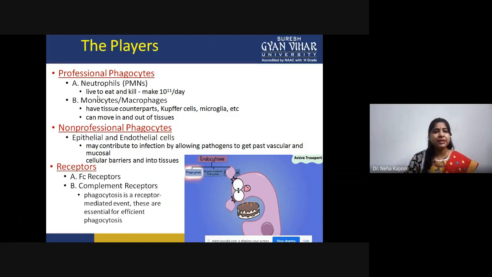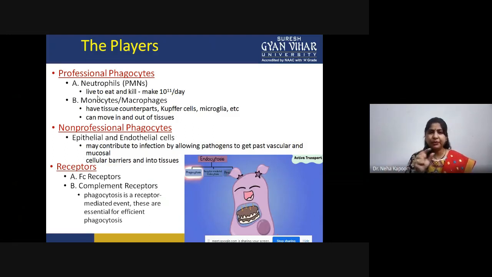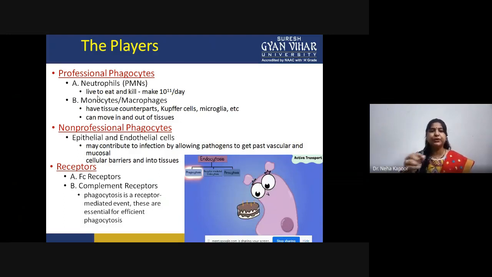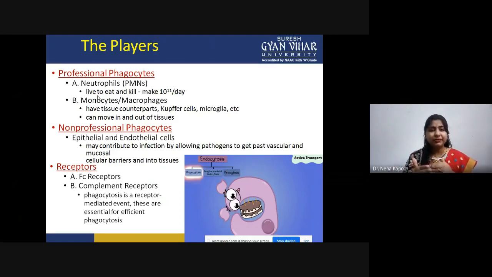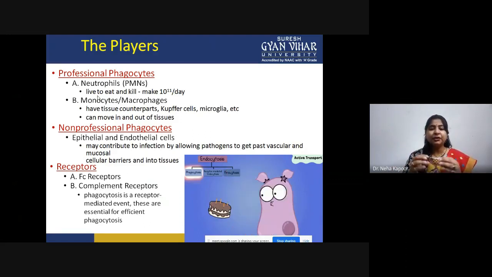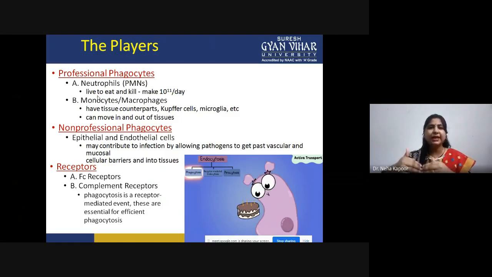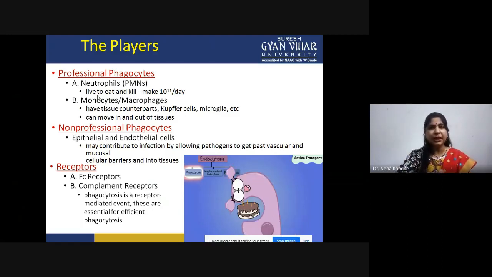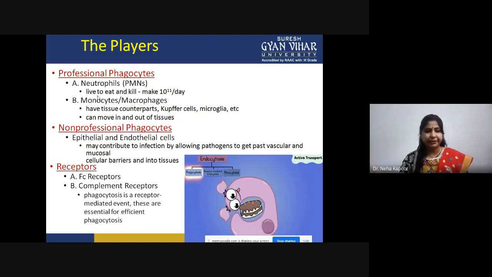On the other hand, there is another class, monocytes or macrophages. They have some tissue counterparts because they are localized in different tissues also. For example, Kupffer cells and microglia. They can move in and out of the tissues. That means these macrophages, these phagocytic cells, can reach from one site to another site also. And depending upon their localization, their names are different.